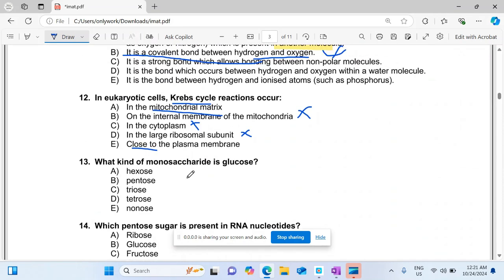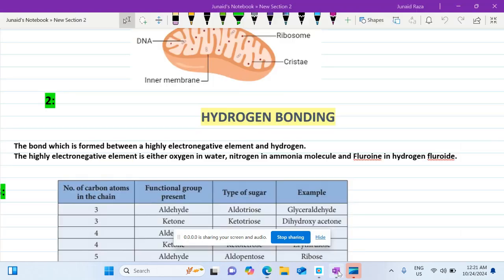So, which kind of monosaccharide is glucose? Glucose has six carbon atoms, so it is a hexose monosaccharide. Let's see its further explanation.